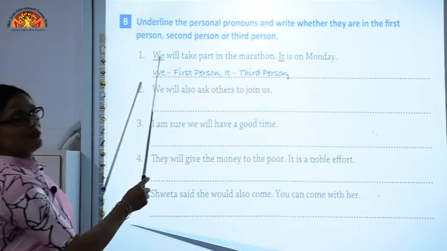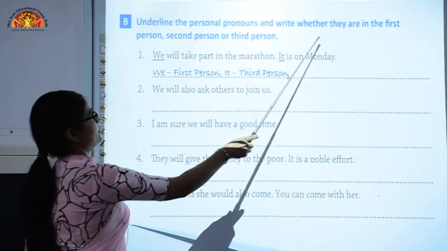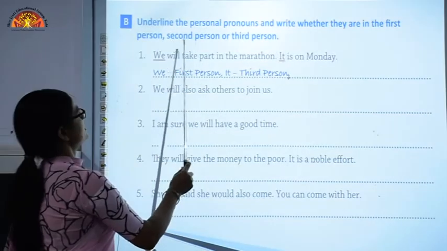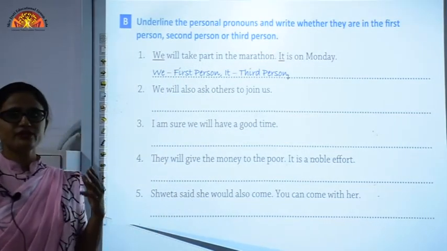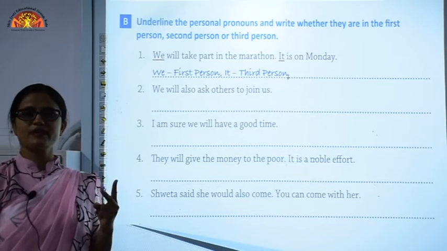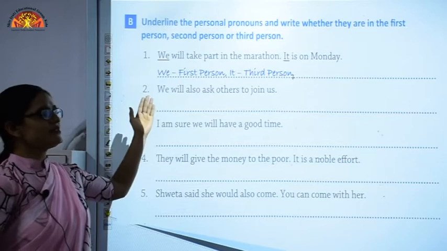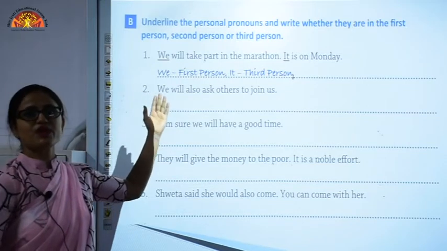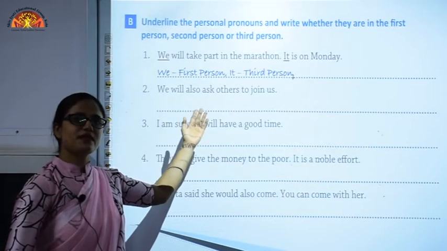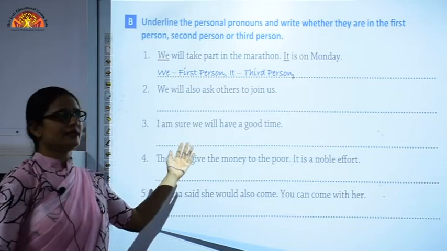Now let's see Exercise B: underline the personal pronouns and write whether they are in the first person, second person or third person. As I told you, I have explained three categories: first person, second person and third person. What you have to do is understand which pronoun is first person, which is second person and which is third person, and mention it properly in front of it.